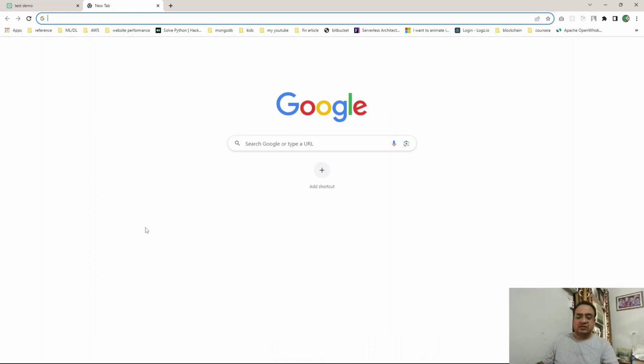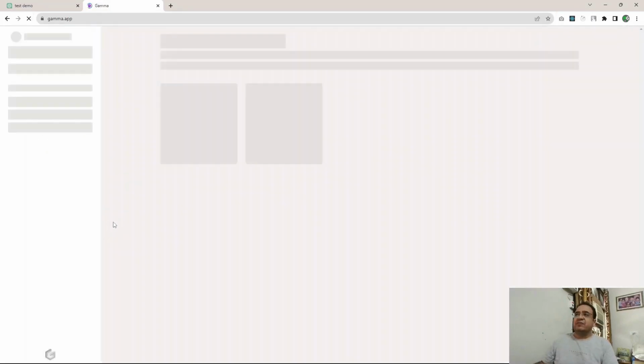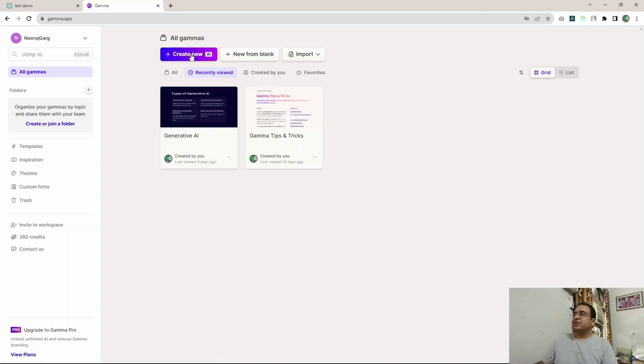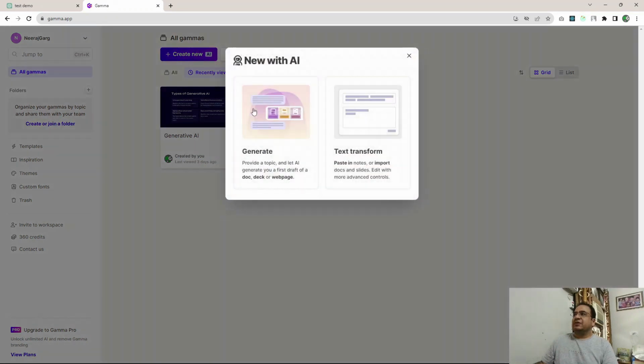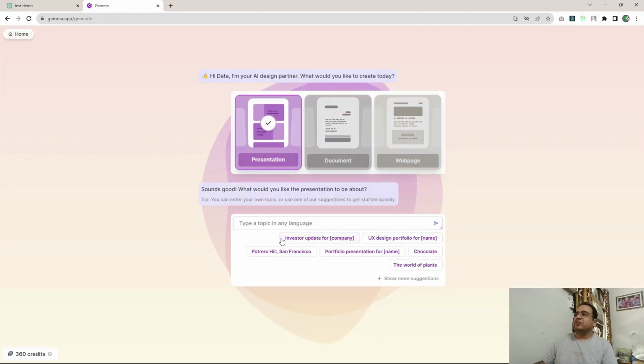Now let us see another one, Gamma.app. This is again a web-based application which is leveraging generative AI, right? So here, if I create a new PPT, it asks me what I want to do, generating or try text transform, right? It wants me to confirm whether I want a presentation, documentation, or web page. Sounds good.